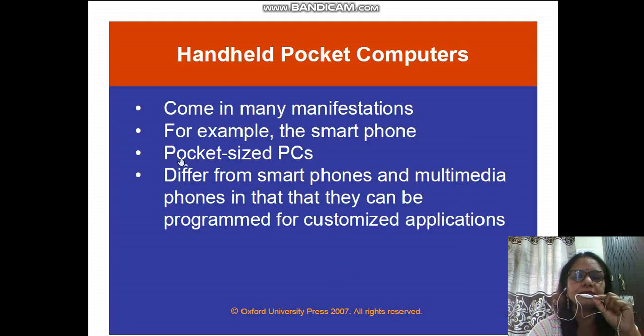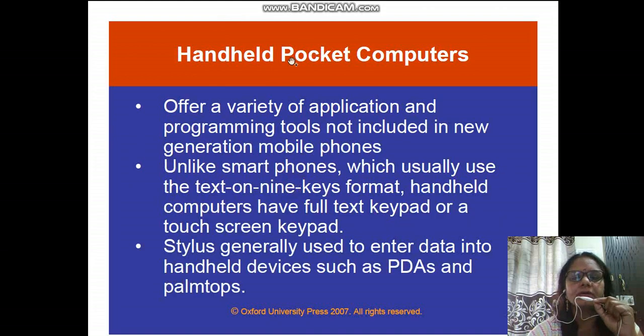For example, the smartphones, pocket-sized PCs. These handheld pocket computers differ from the smartphones and the multimedia phones in that they can be programmed for customized applications. So the basic difference between the smartphones and these handhelds is that these are customized to do a particular type of task, whereas nowadays the smartphone which is available has all the features. We are talking about 2017, because this book was published in 2017. So according to 2017, these handheld pocket computers were made specially to customize particular applications.